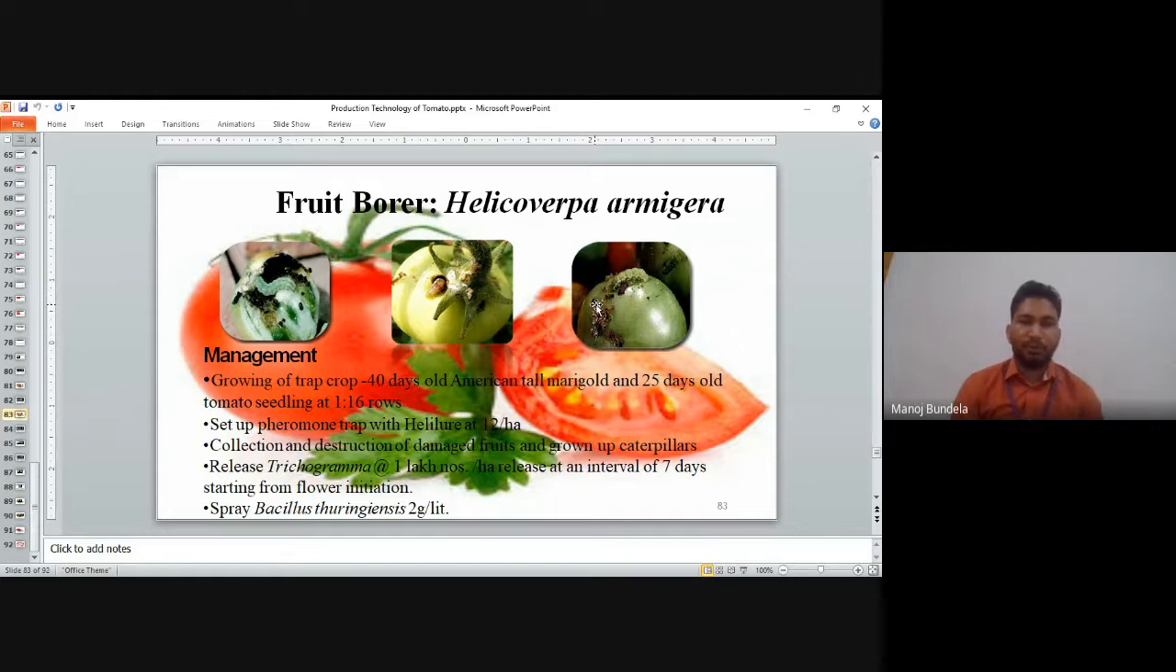Set up pheromone traps to control the fruit borer. Collect and destroy the damaged fruits and the growing caterpillars. We have to collect the caterpillars and destroy them. Release Trichoderma, or Bacillus thuringiensis at 2 gram per liter of water, to control this.